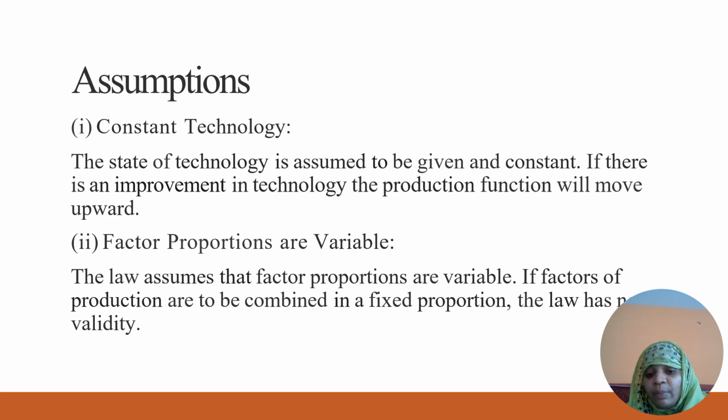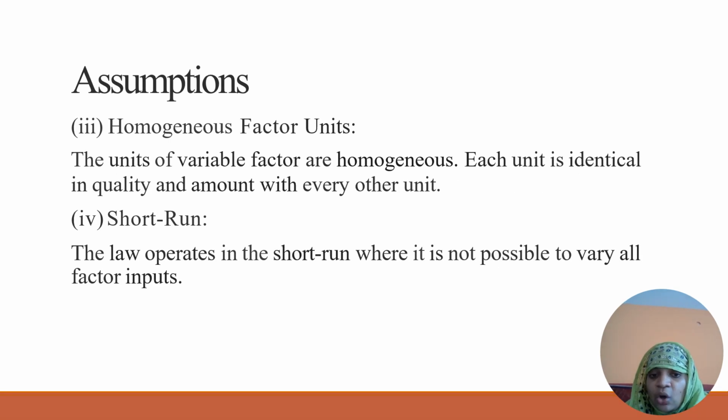Definitely, in the law of variable proportions theory, one factor is fixed and the rest of them will be variable. Land is a fixed factor, and capital and labor are variable factors. So if these two are variable, then only this theory is applicable. That is the second. Next, homogeneous factor units.